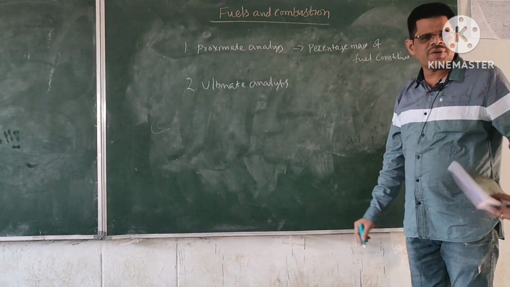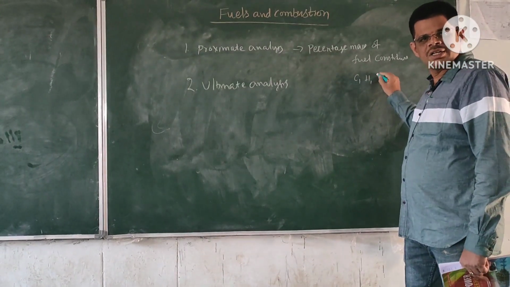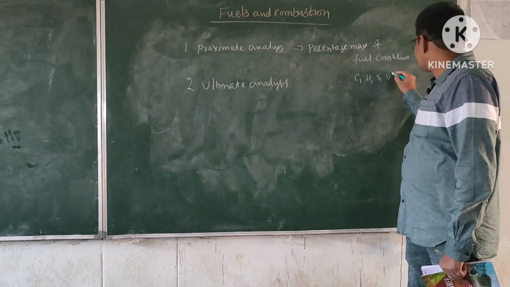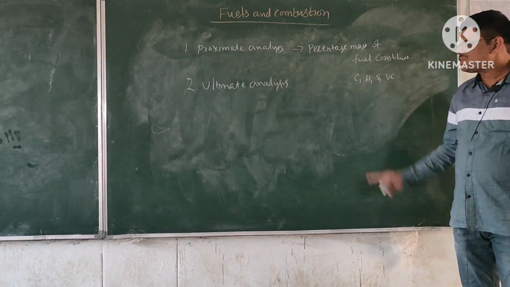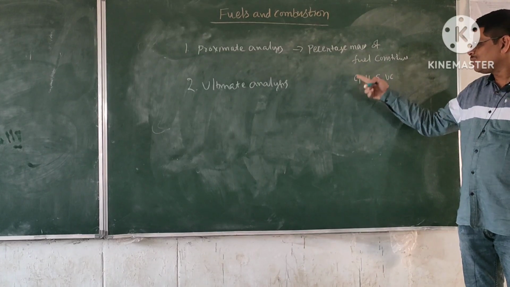So what are the fuel constituents? Like carbon, hydrogen, sulfur and some volatile matter, volatile components. These are the constituents of fuel. Fuel లో ఉండేవి ఇవి. మీరు ఏదైనా ఫ్యూయల్ తీసుకుంటే దాని లోపల ఉండేవి ఇవే ఉంటాయి.